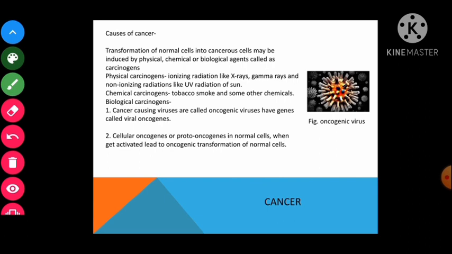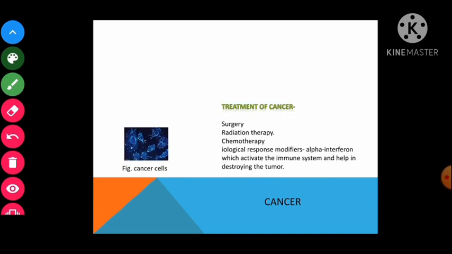Biological agents. These are the cancer causing viruses known as oncogenic viruses. These have genes called viral oncogenes and certain other genes called cellular oncogenes or proto-oncogenes. They have been identified in normal cells, which when activated lead to tumor formation, right? Now children, talking about the treatment of cancer, treatment can involve mechanisms like surgery, radiotherapy, chemotherapy, immunotherapy, right?